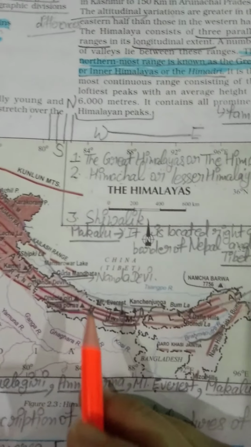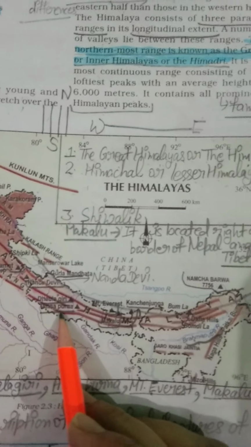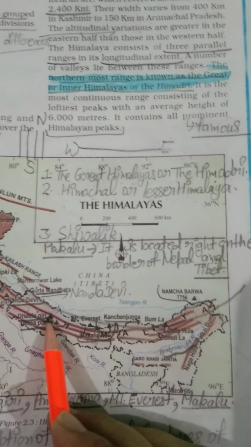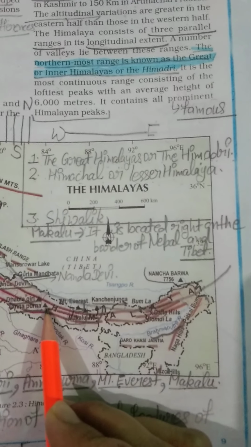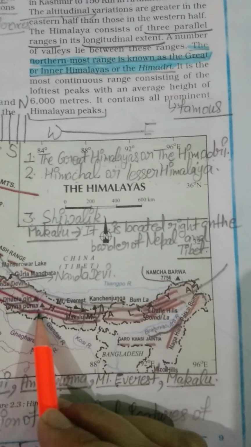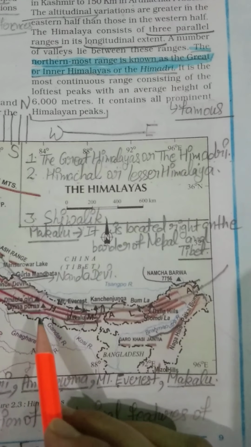So students, see this one, Dholagiri and Annapurna, these two mountains. Dholagiri, this one, and this one is Annapurna. Both of these two mountains are located in Nepal. Now see this Makalu.